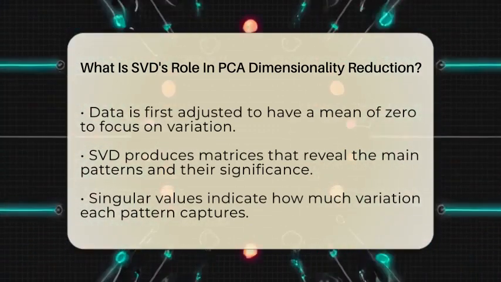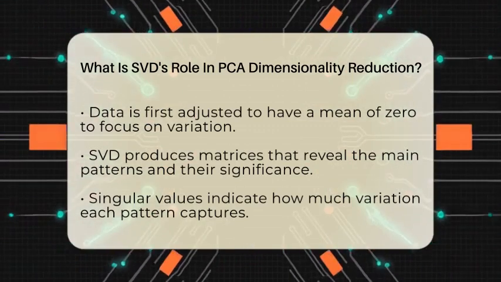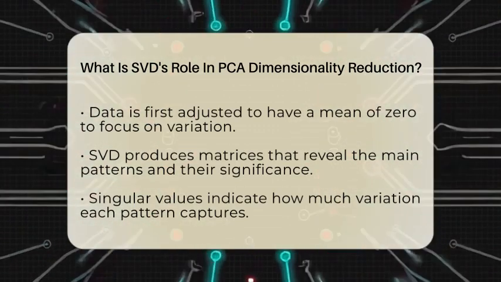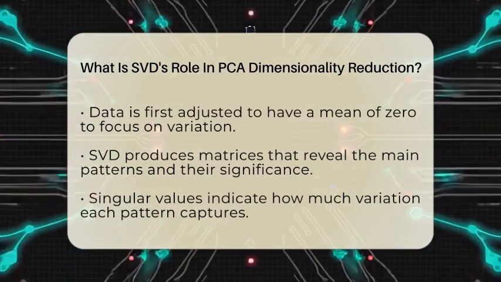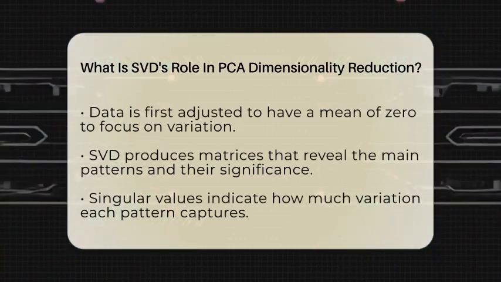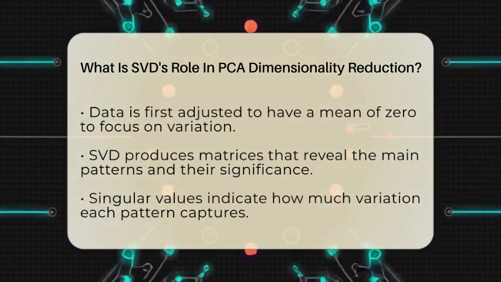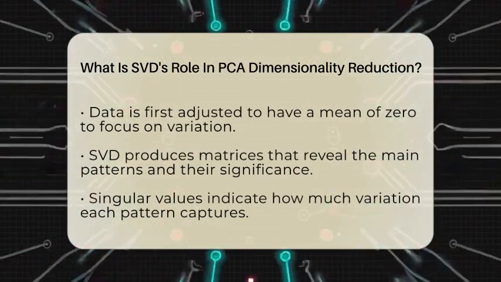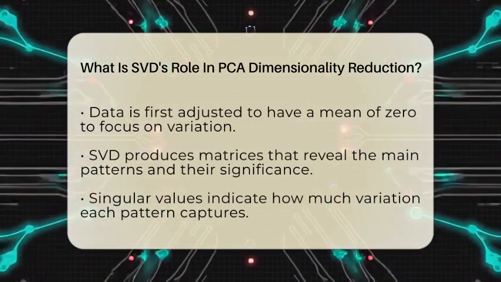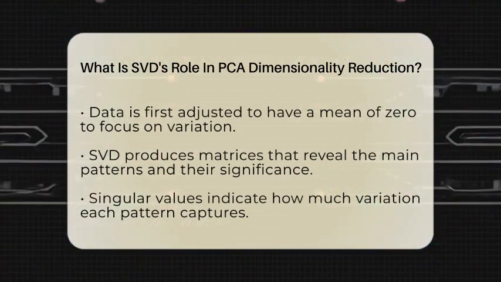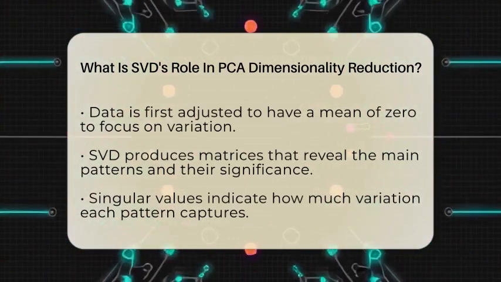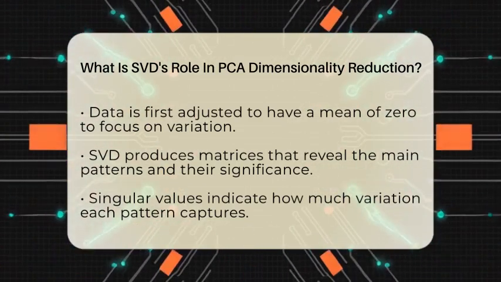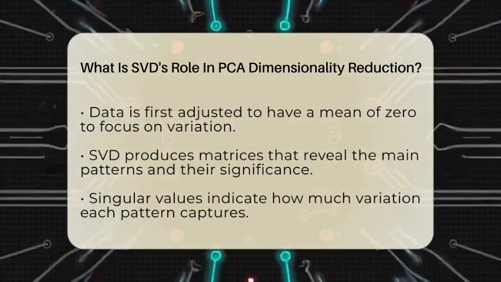To do this, first, the data is adjusted so that each variable has a mean of 0. This step makes sure the analysis focuses on variation, not just the raw numbers. Then, SVD decomposes the data into three matrices. The right singular vectors, stored in one of these matrices, are the actual directions of maximum variance. The singular values tell us how much of the total variation each of these directions captures.